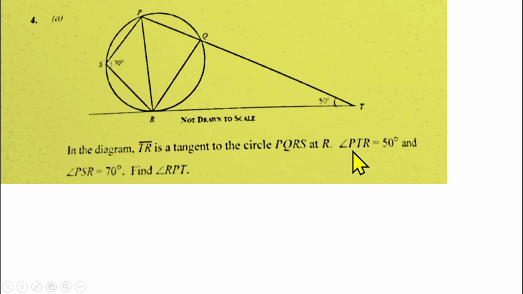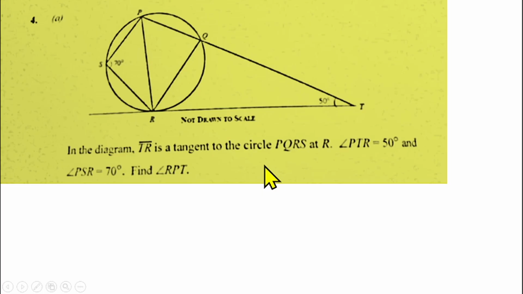Then angle PTR is 50 degrees, which is this angle here, and angle PSR is 70 degrees, which is this angle here. We have to find angle RPT. We are looking for the angle here, angle RPT. We are looking for the angle that is from here. That's what we are looking for.